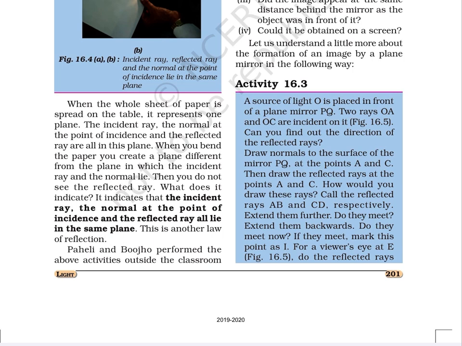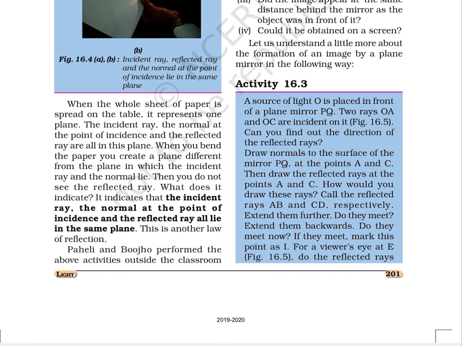Draw normals to the surface of the mirror PQ at the points A and C. Then draw the reflected rays at the points A and C. How would you draw these rays? Call the reflected rays AB and CD, respectively. Extend them further. Do they meet? Extend them backwards. Do they meet now? If they meet, mark this point as I.